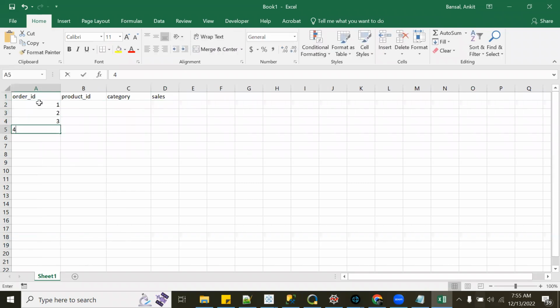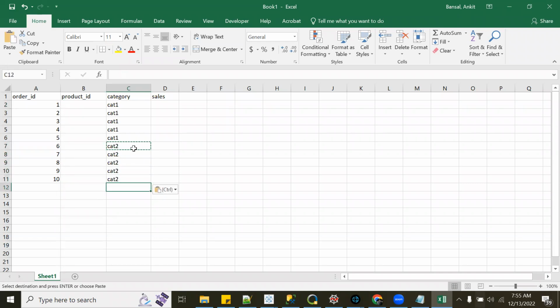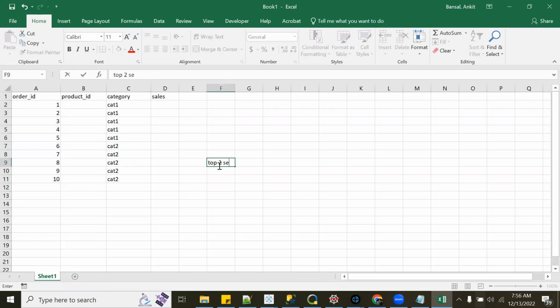One, two, three, four, five, six, seven. Category 1. Let's say we have only 2 categories, and this is category 2. In each category, I want, in this case, the top 2 selling products.